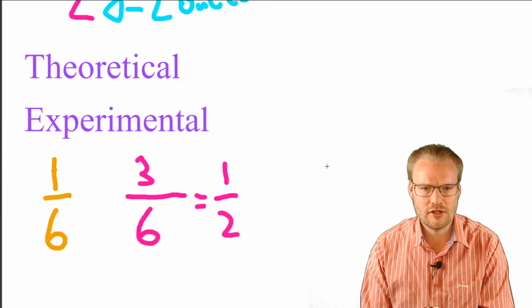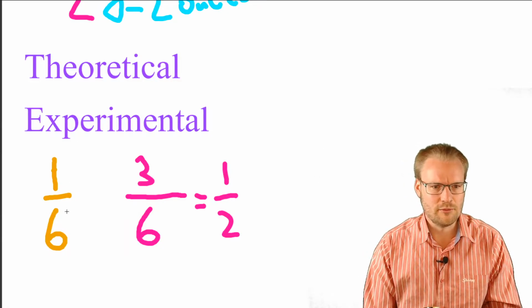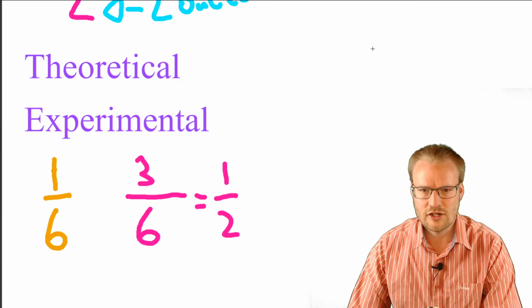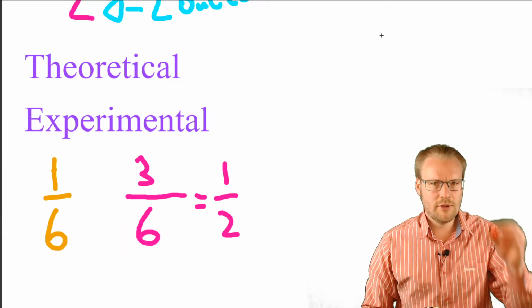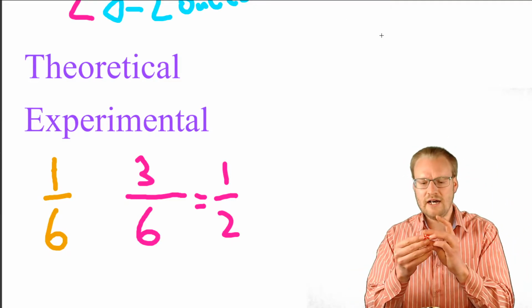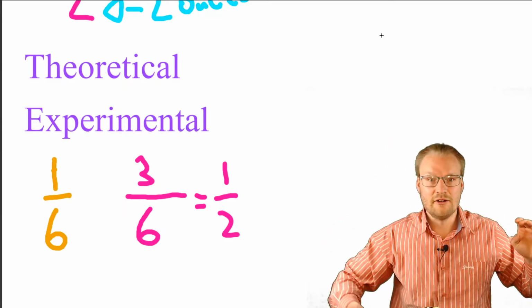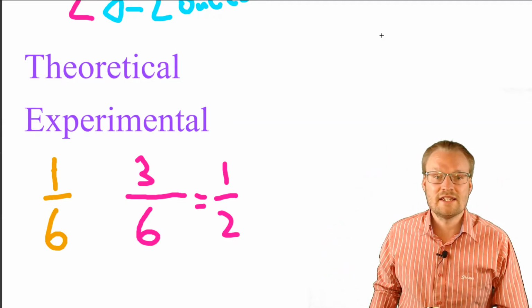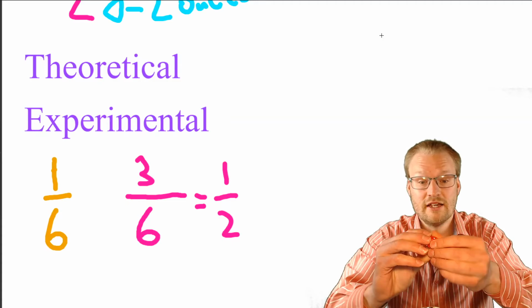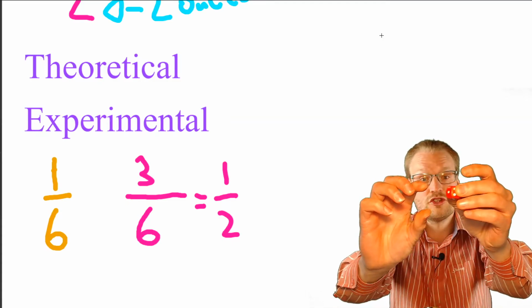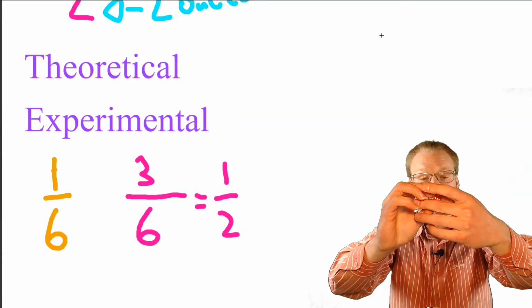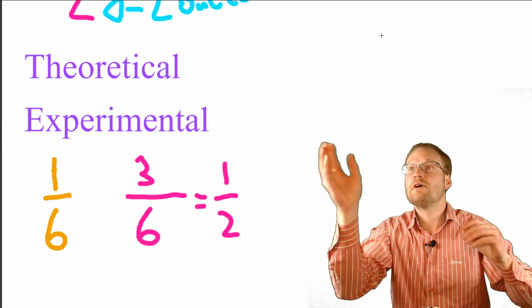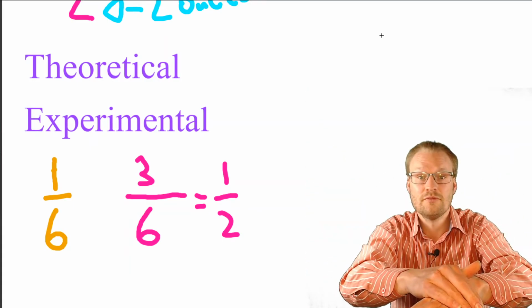Let's run through the die just a little bit more. What's the probability that when I roll this die, or throw it and catch it, I get a 0? Now this is a normal die. It's got 1, 2, 3, 4, 5, and 6. What's the probability that when I roll it, I get a 0?